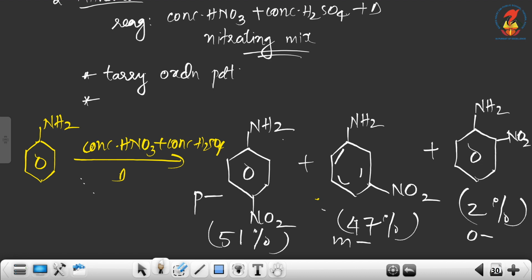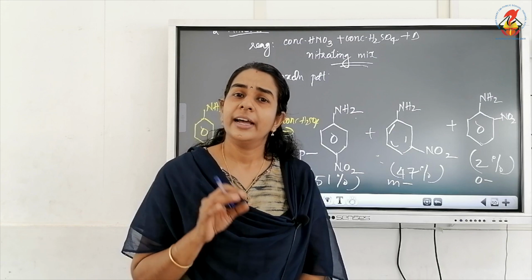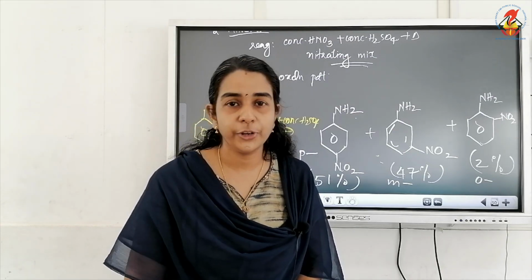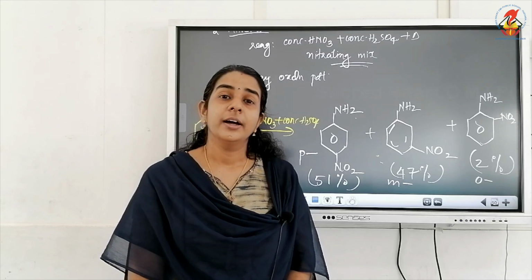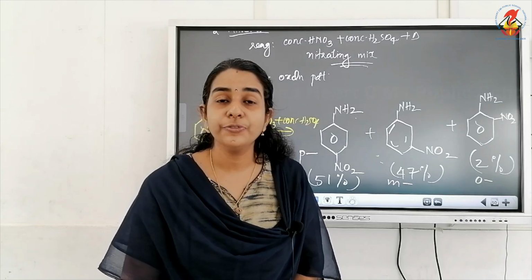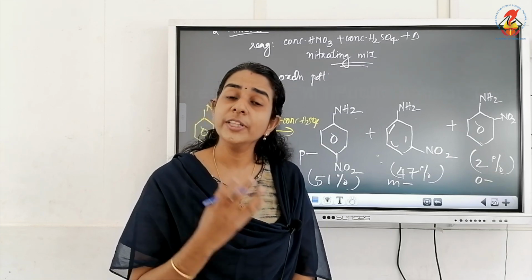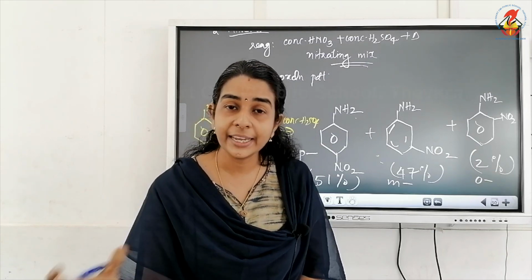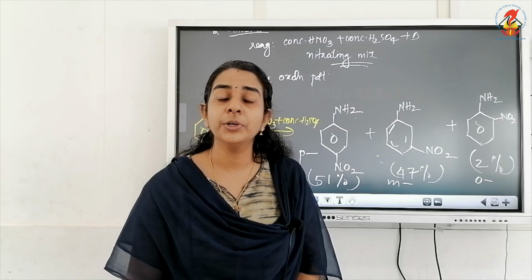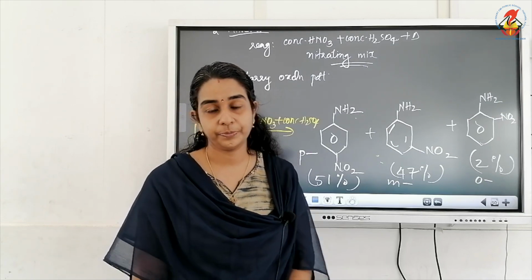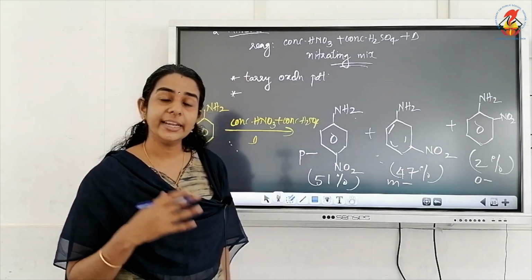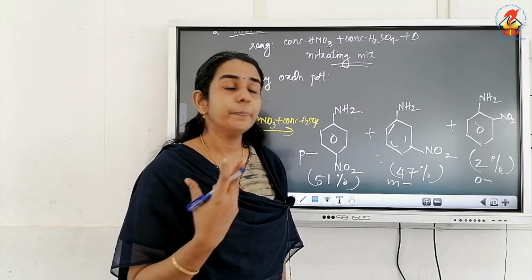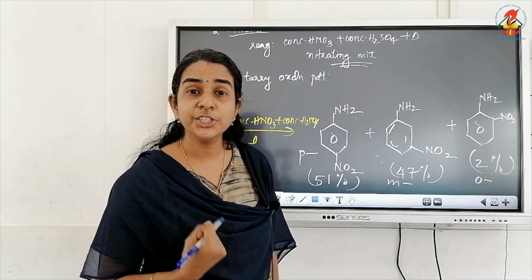We are getting 47% of meta-nitroaniline, which is actually a product not required for us. So the second disadvantage of direct nitration of aniline is that along with ortho and para nitroaniline, we get a significant amount of the meta derivative also. So how can we overcome this problem? How can we get only para-nitroaniline as the major product?